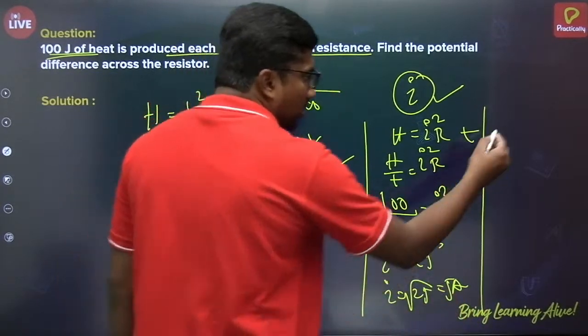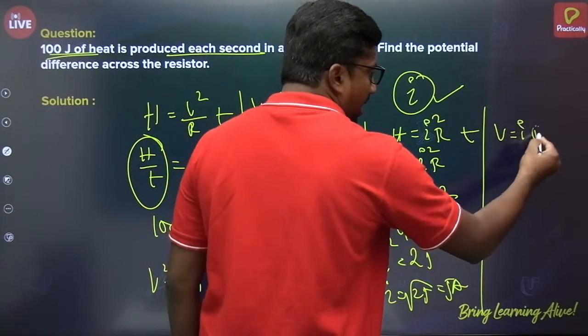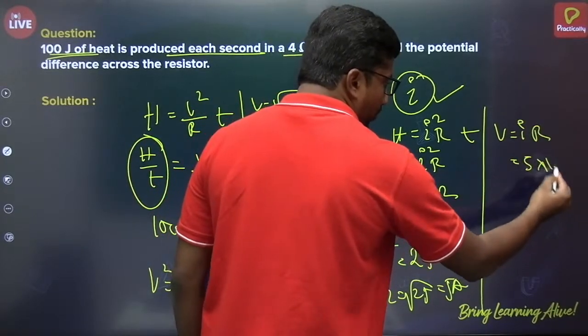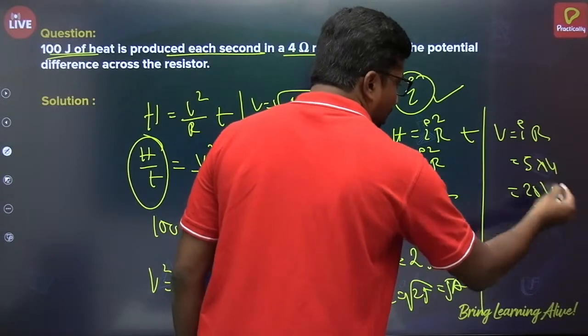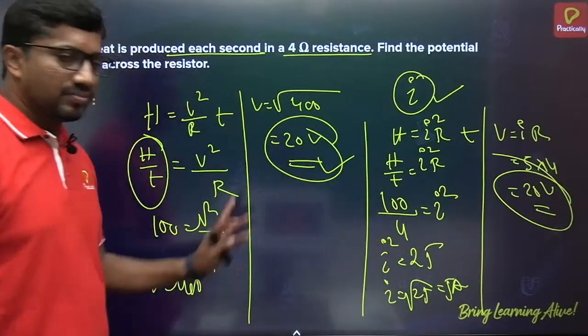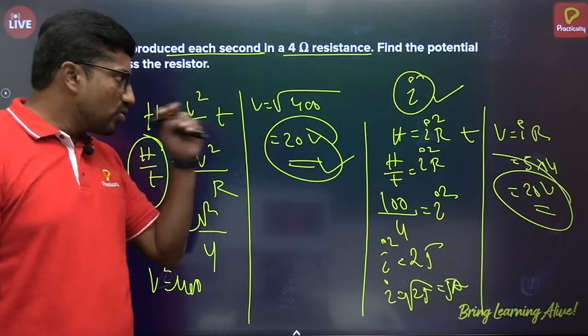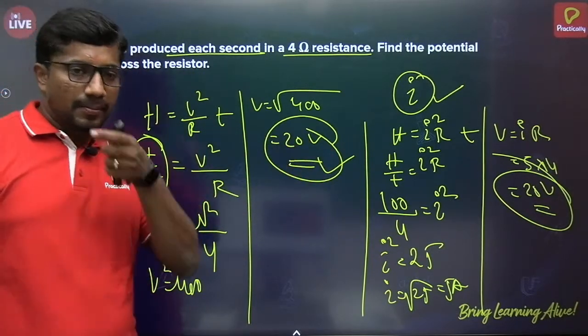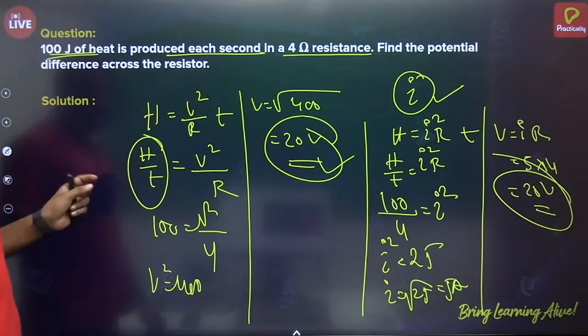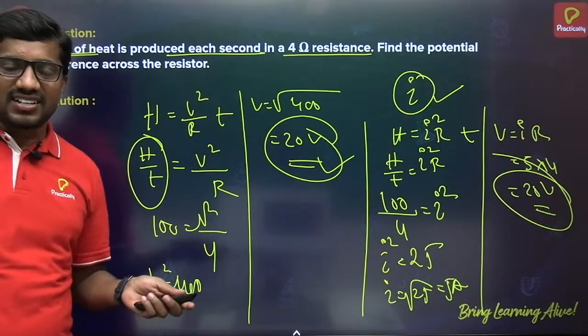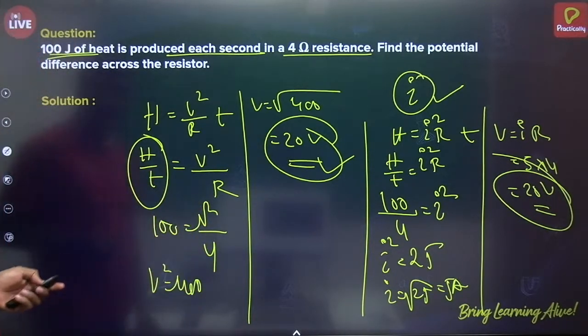I we know, then V is equals to IR. 5 into 4, 5 4s are 20 volt. Again you get the same thing. So you may use either that or this method, doesn't matter. So this is how you can find the heat developed in the resistance. Alright. Next one,